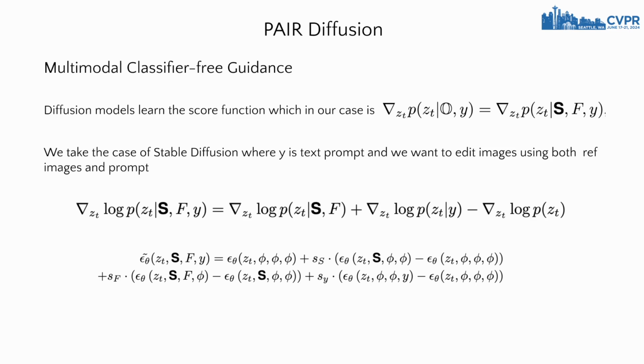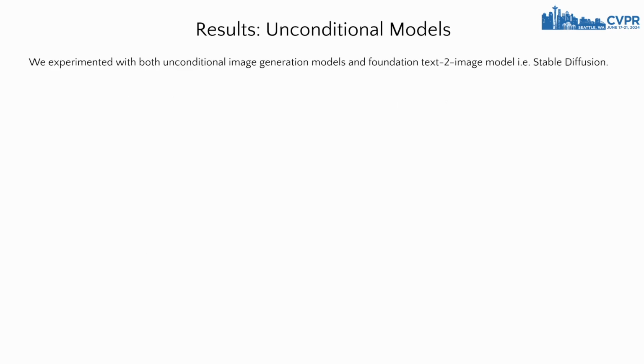When using our framework with stable diffusion, we enable multimodal control by proposing multimodal classifier-free guidance. Using our formulation, user can individually control the effect of reference image and text using guidance scale parameters. We conduct experiments on unconditional image generation model and foundational text-to-image models, namely stable diffusion.